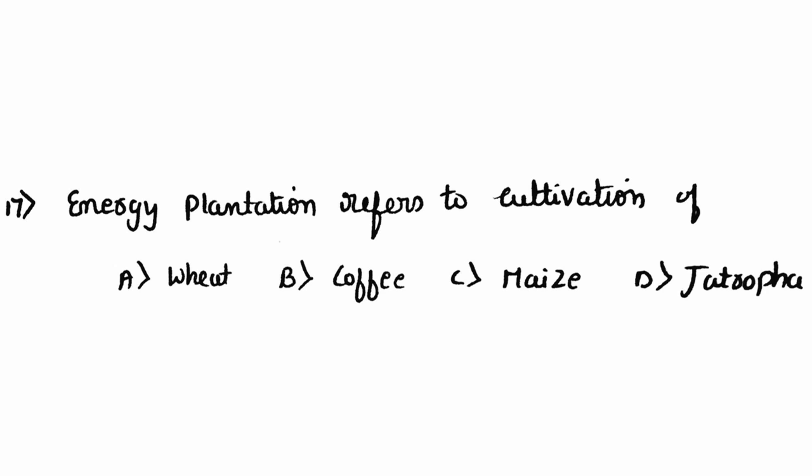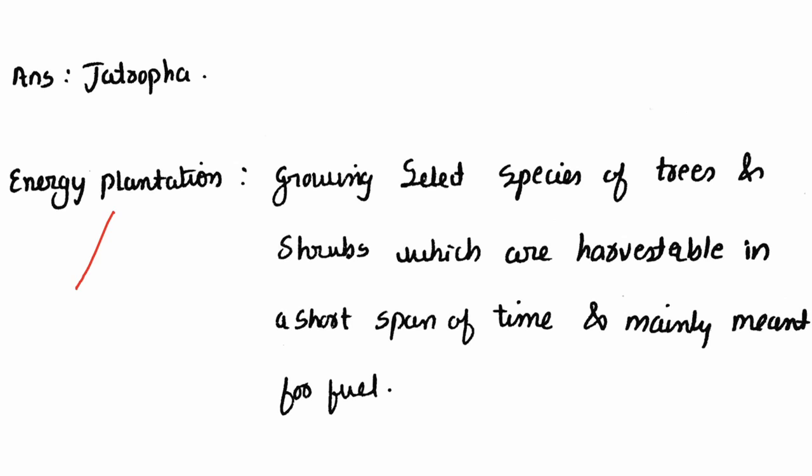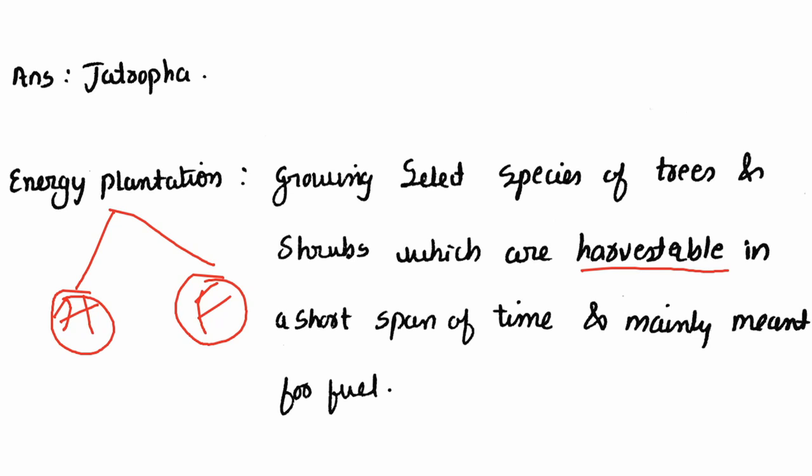17th one. Energy plantation refers to the cultivation of wheat, coffee, maize, or jatropha. Energy plantation refers to the cultivation of jatropha. With respect to energy plantation, you have to remember two things. One is they can be harvested in a short time, and the second one is they are mainly meant for fuels. Growing select species of trees and shrubs which are harvestable in short span of time, and they are mainly meant for fuel, that is energy plantation.